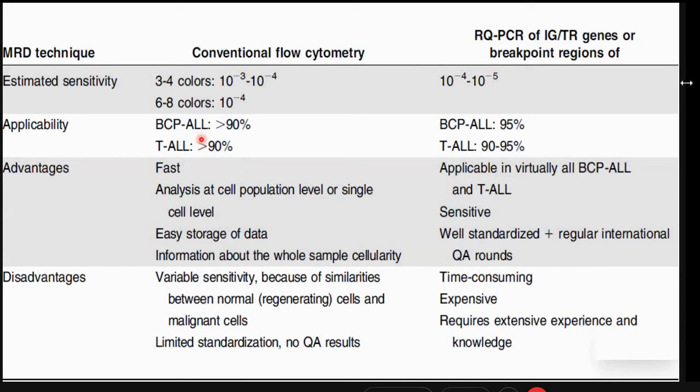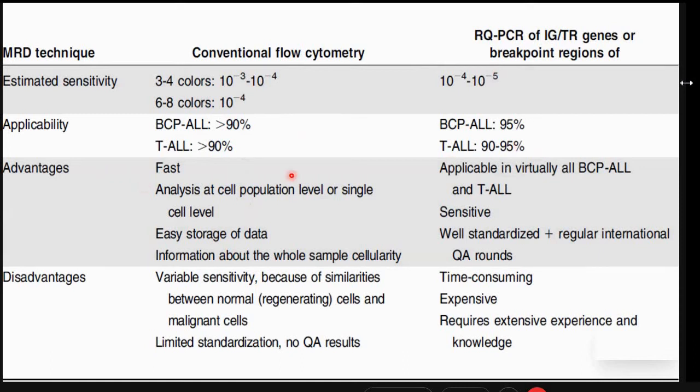Although in more than 90% we are able to identify an aberrant immunophenotype, both in B and T cells, sometimes we are not so lucky, and it may be difficult to identify the MRD. Whereas in PCR-based testing, the applicability is more than 95%. It's only less than 5% where we will not be able to identify a specific signature T cell receptor gene, which will identify a malignant versus a normal clone of cells.